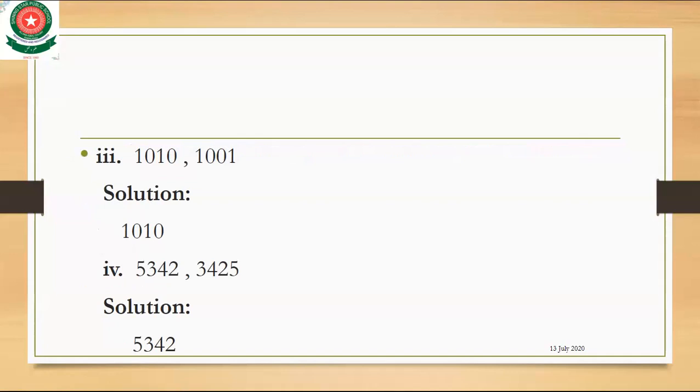This is a confusing pair of numbers. The third part: the first number is 1010 and the second number is 1001. In the first number the first digit is 1, and in the second number the first digit is also 1.